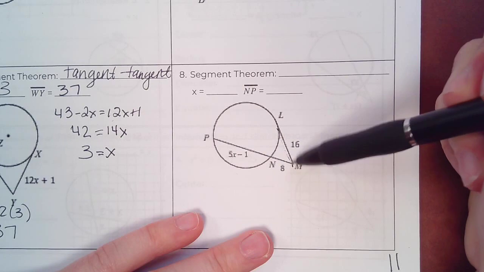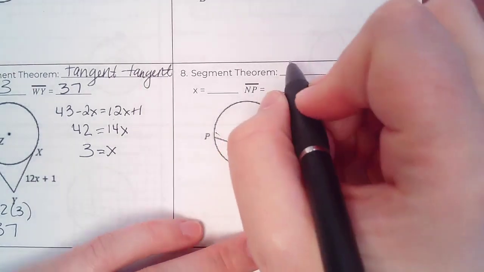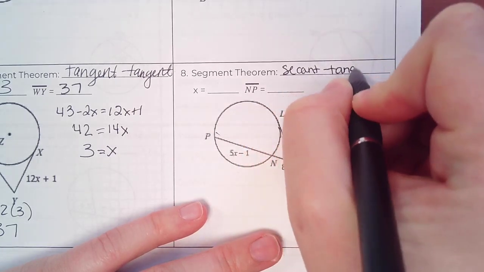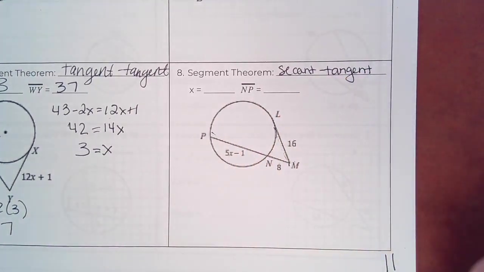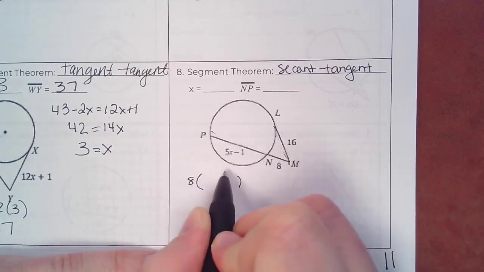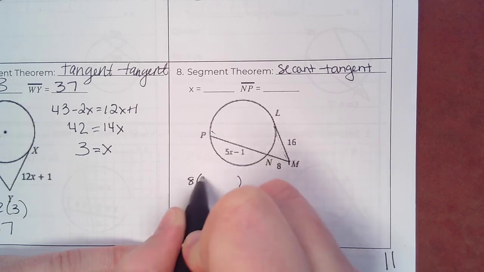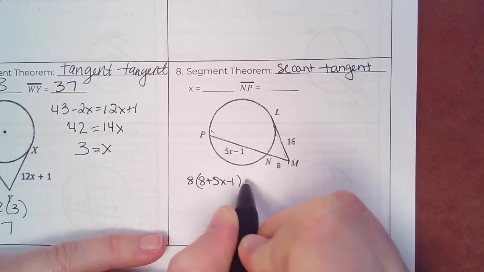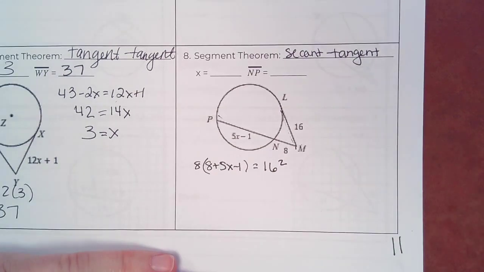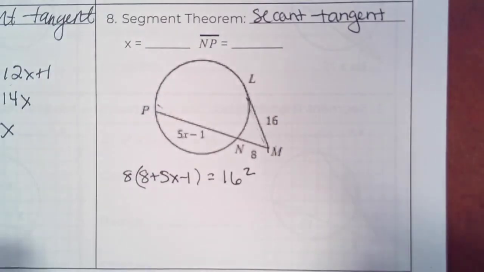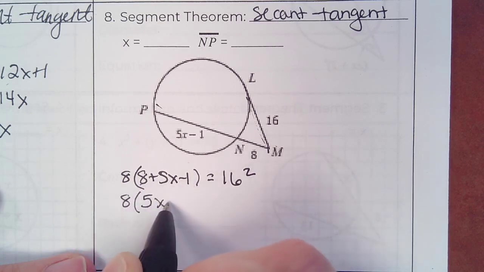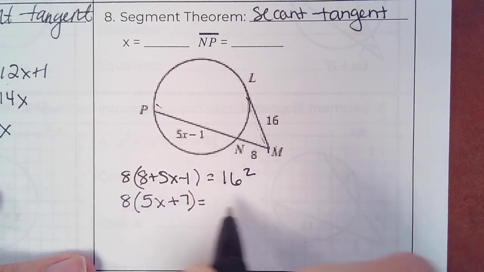Okay, so we have a tangent line and a secant line. So secant tangent. Outside is 8 times whole, 8 plus 5x minus 1 equals outside squared, so 16 squared. So I have 8, I'm going to combine my like terms. 5x, 8 minus 1 is 7, equals 256.